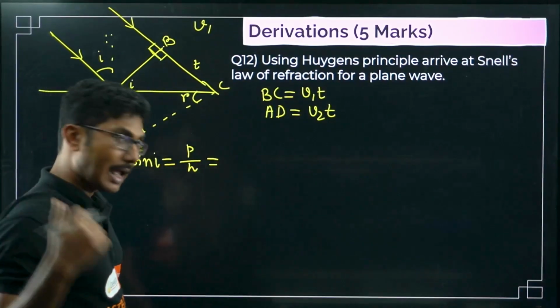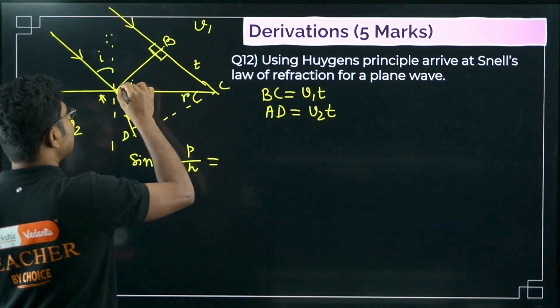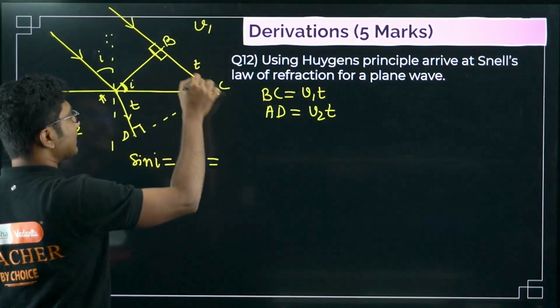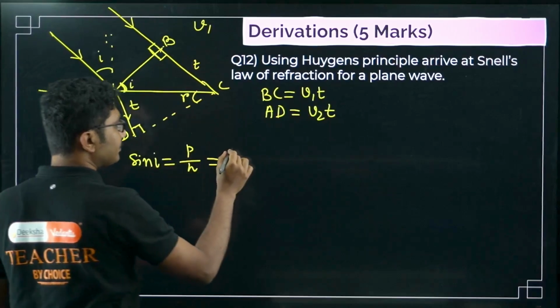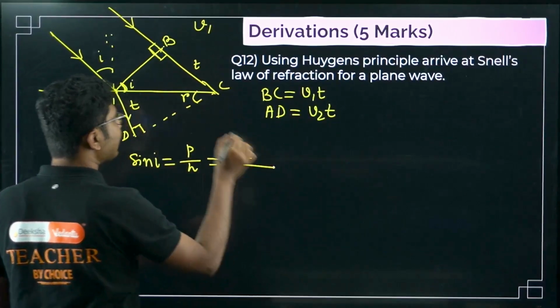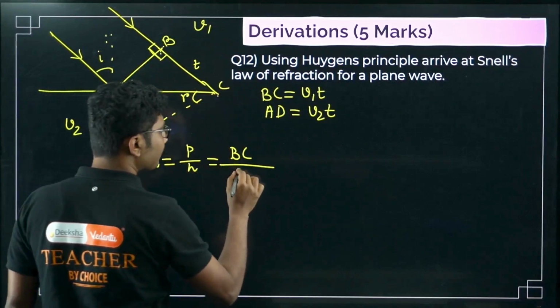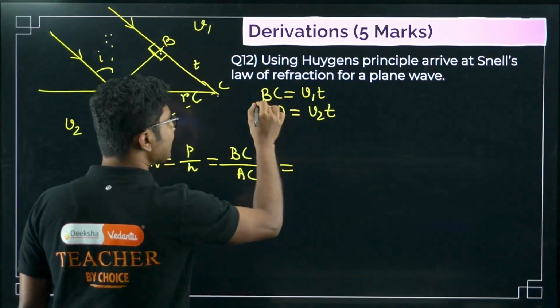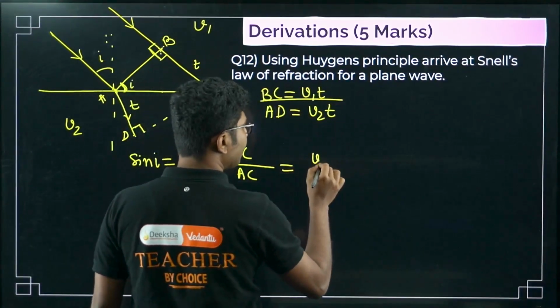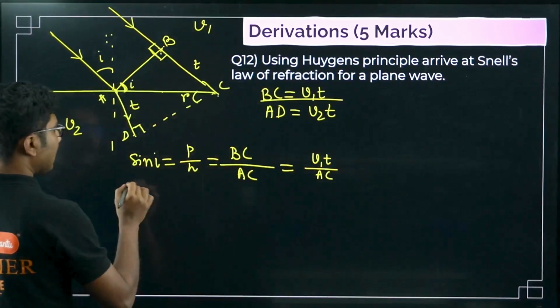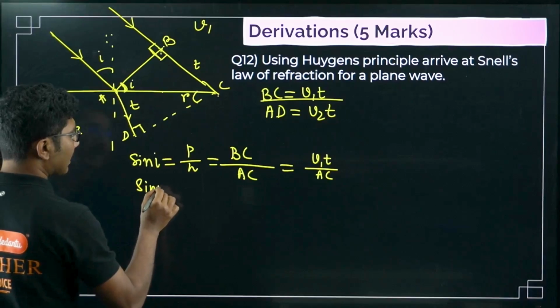For this angle, the perpendicular is BC, and the hypotenuse is the opposite side of the right angle, AC. Now what is BC? BC is V1T. So sine I is V1T by AC.